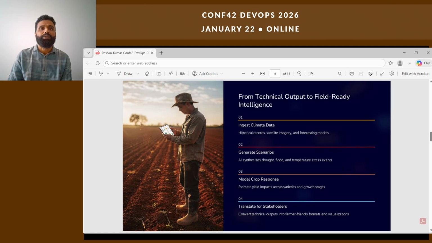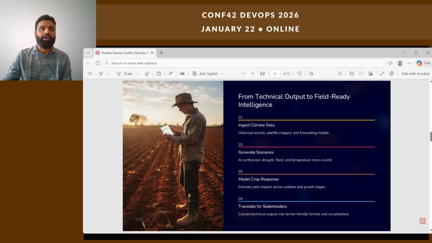From technical output to field-ready intelligence. Ingest: use CDS APIs for ERA5, Copernicus Data Space and Sentinel Hub for Sentinel-2, plus soil and water databases. Generate scenarios: produce drought, flood, and heat ensembles via CorrDiff downscaling and GraphCast nowcasts, both traceable in CI.